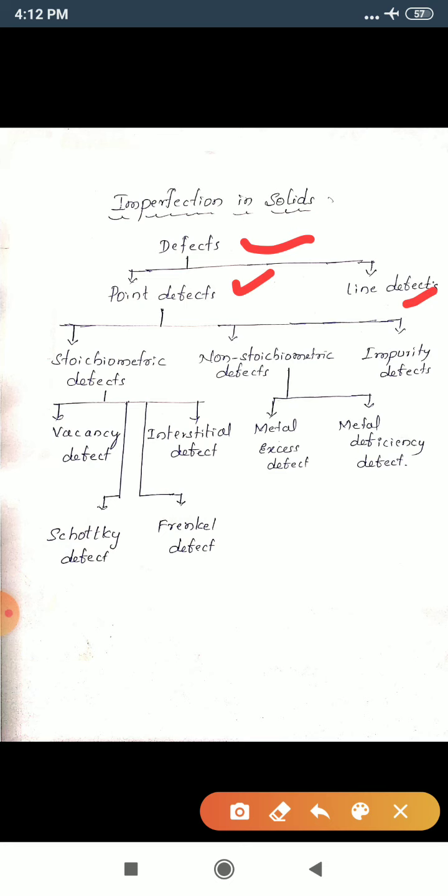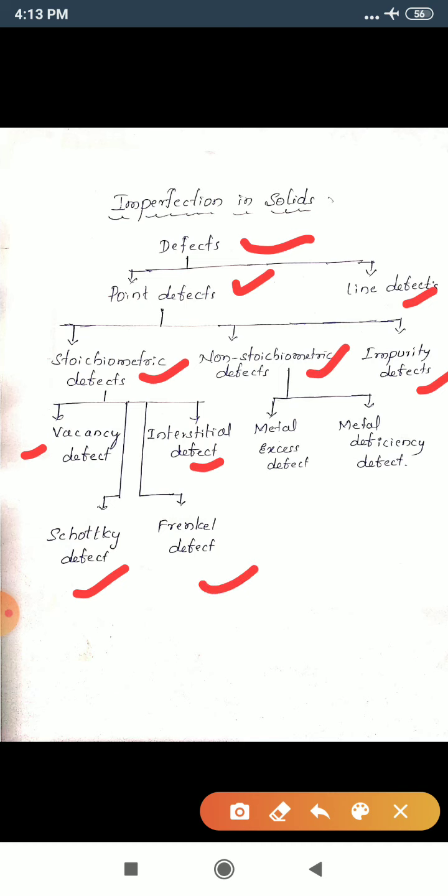Point defects are again classified into three types: stoichiometric defect, non-stoichiometric defect, and impurity defect. Then this stoichiometric defect is again classified into four types: vacancy defect, interstitial defect, Schottky defect, and Frenkel defect.